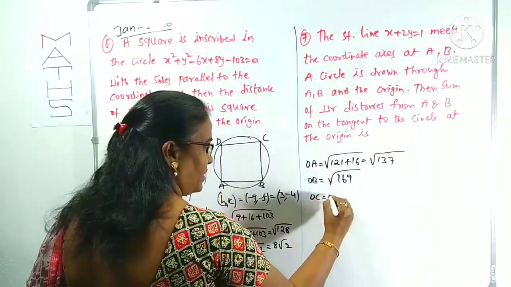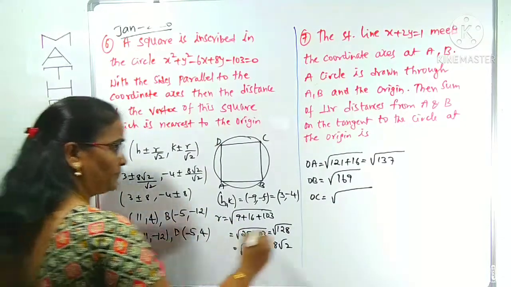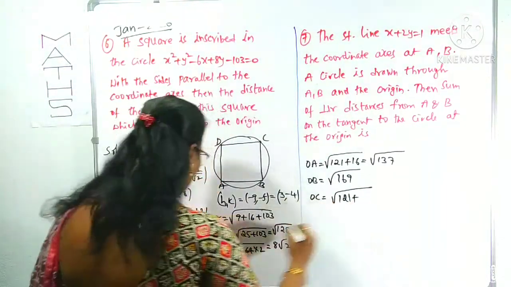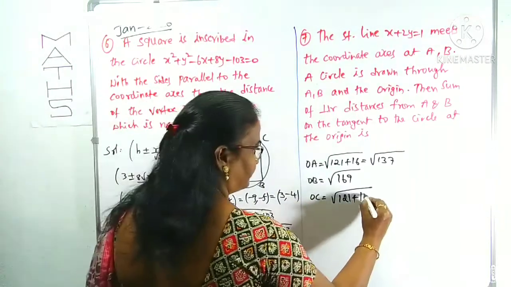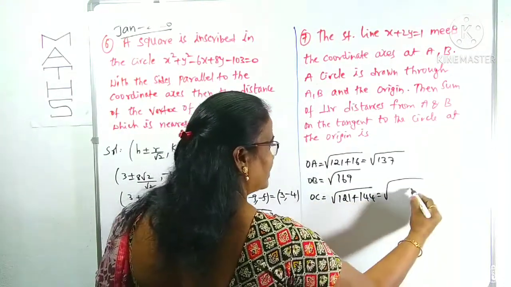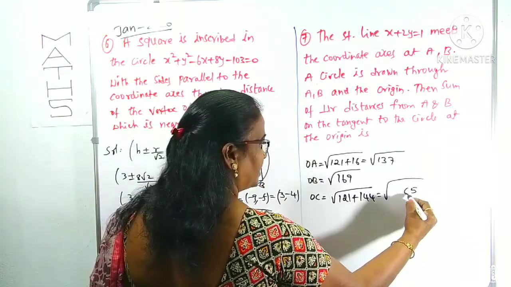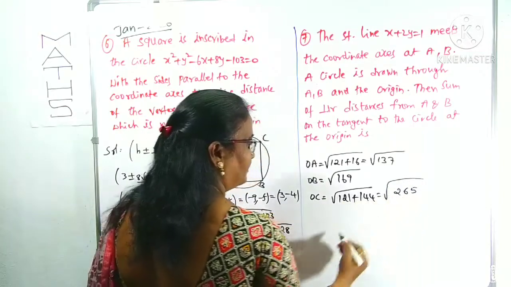And OC distance from O to C, that is 11 square 121 plus 12 square 144. This is root over 265, right.